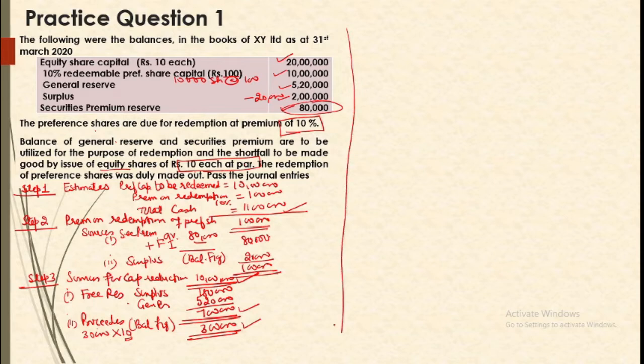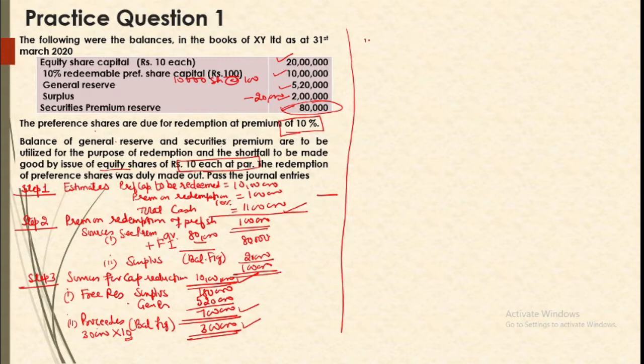Now journal entries can be done very easily. Our first step was making shares fully called and paid and then making estimates. Since our shares were fully called and paid, in the first step there is no journal entry needed. Now in the second step, we are arranging for premium. So we have 80,000 security premium and surplus.